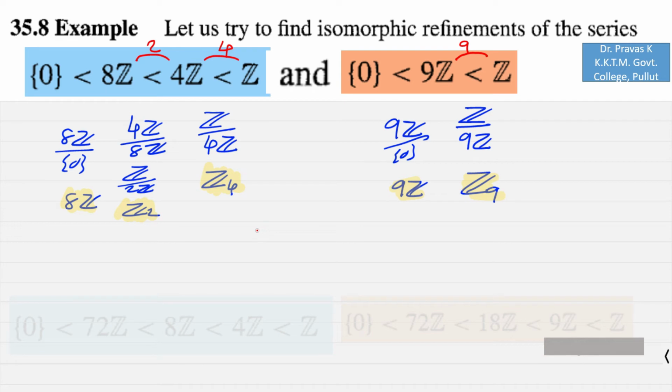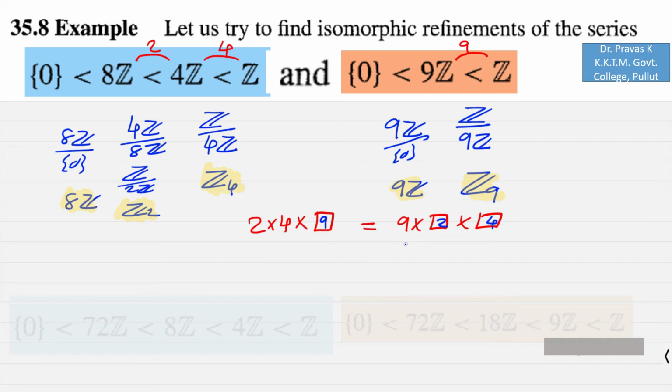I need to compute 2 into 4 into some number which should be the same as 9 into some other two numbers. The best possibility is that you can write 2 into 4 into 9 here and 9 into 2 into 4 here.